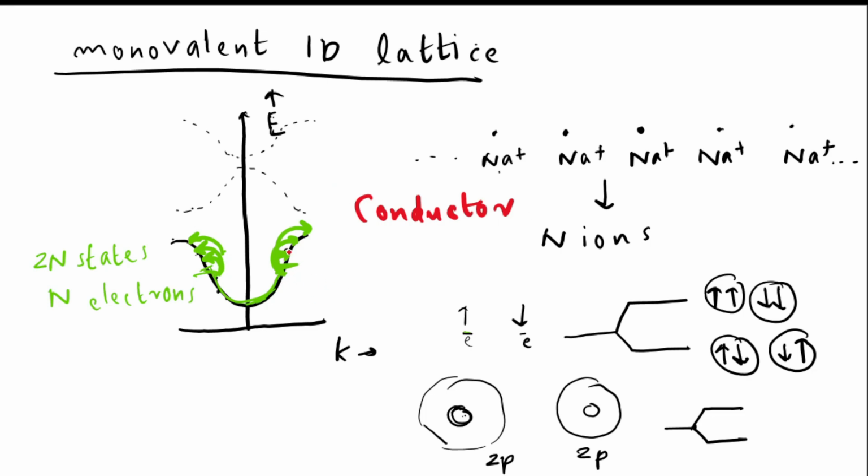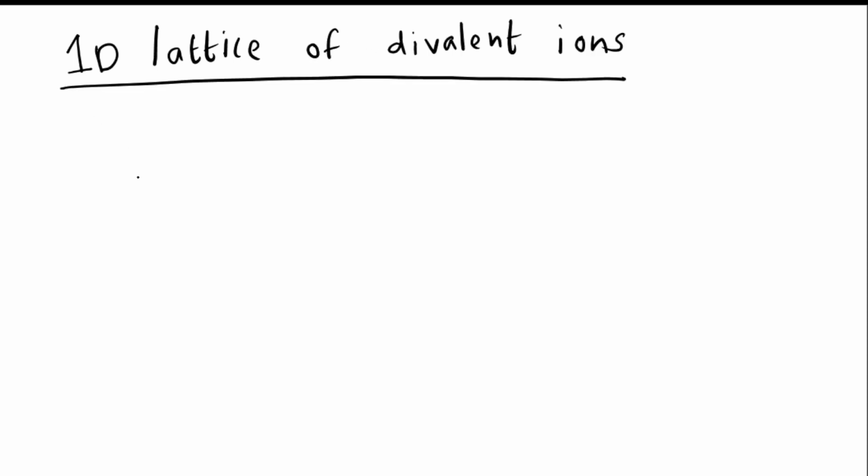If you want to learn deeply about these things, you can watch the MIT lecture that I provided. And now let us move on to the next question, which is related to the first question. The next question that was asked is a 1D lattice of divalent ions. Here also we can draw the reduced zone scheme.